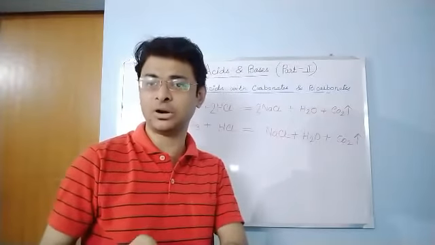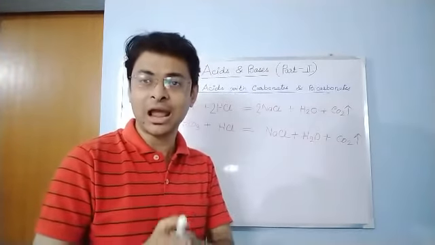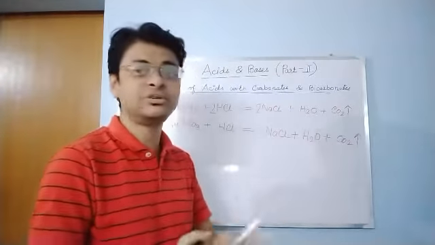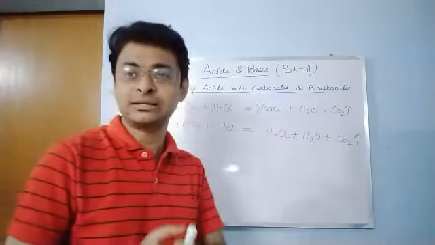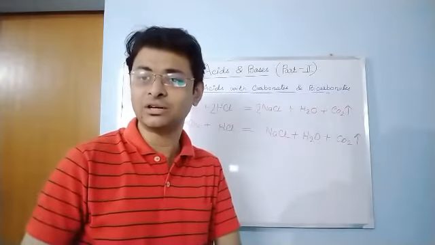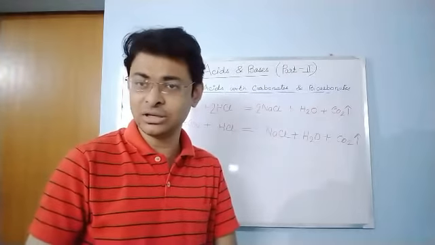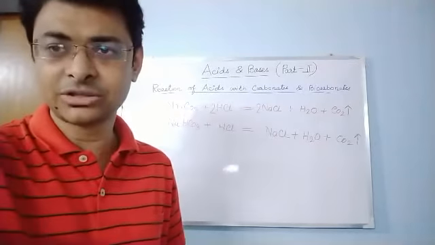So in both the reactions with carbonates and bicarbonates, we find that when an acid reacts with a carbonate or a bicarbonate, it evolves the corresponding salt and a gas which is carbon dioxide. How do you know it is carbon dioxide gas? When this gas is passed through lime water, it turns white or milky. So in this way we can understand that the gas evolved is carbon dioxide gas.